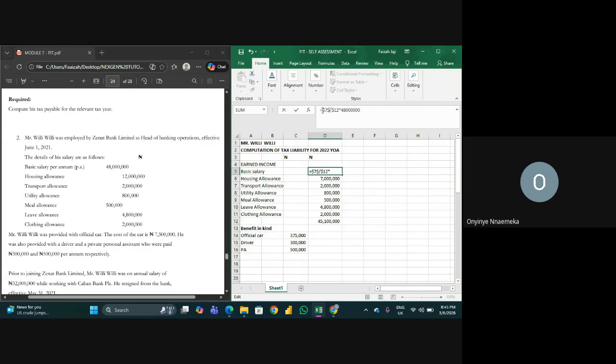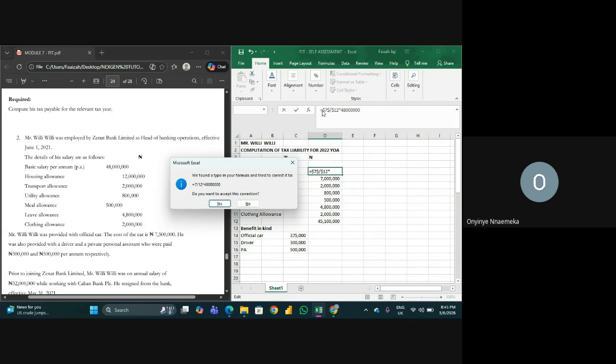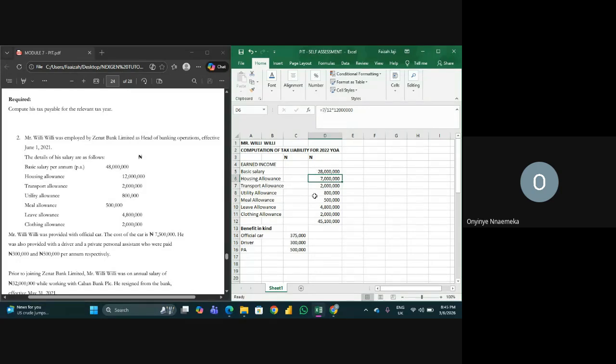Oh, let's just write it off, if I cannot get the shortcut. 7/12 multiplied by this one too, equals 7/12 multiplied by, equals 7/12 multiplied by 7/12. Clothing allowance.